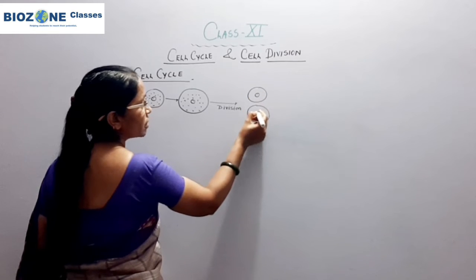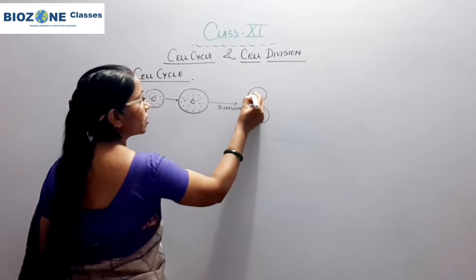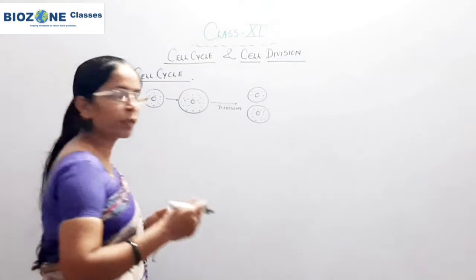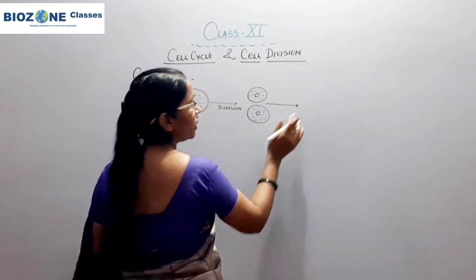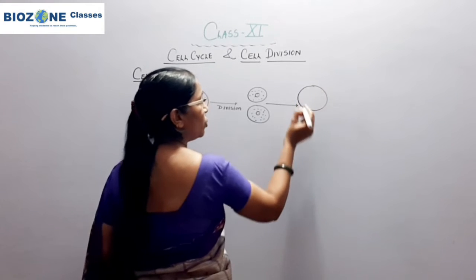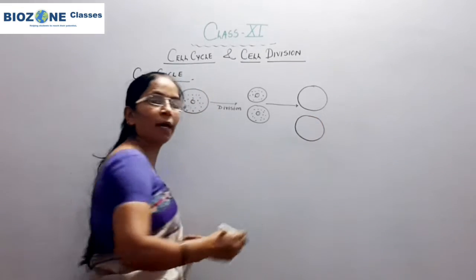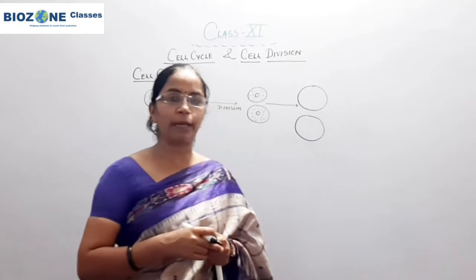daughter cells. Now these two daughter cells also undergo a phase of growth and development, and then these cells further occupy a specific volume, or we can say these cells attain the cytoplasmic and karyoplasmic ratio.